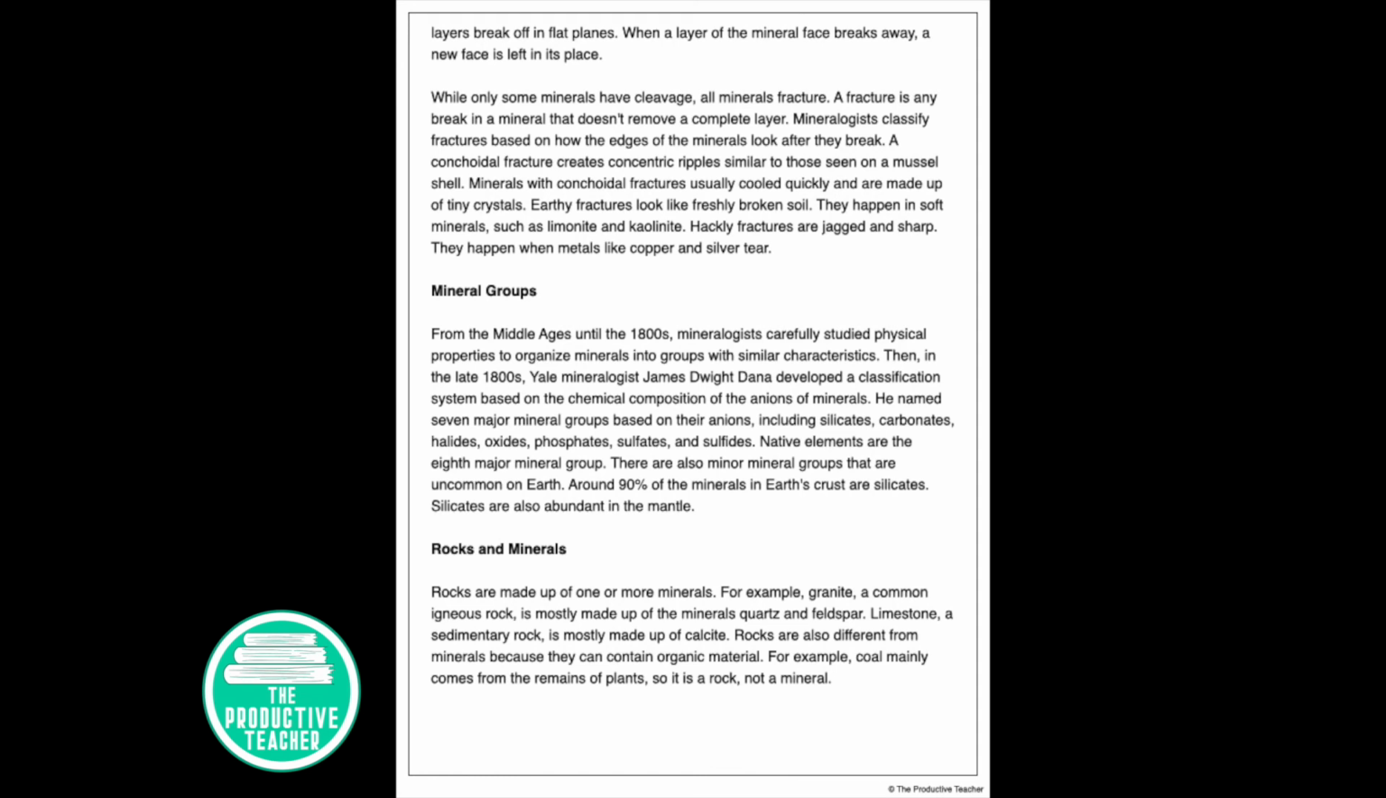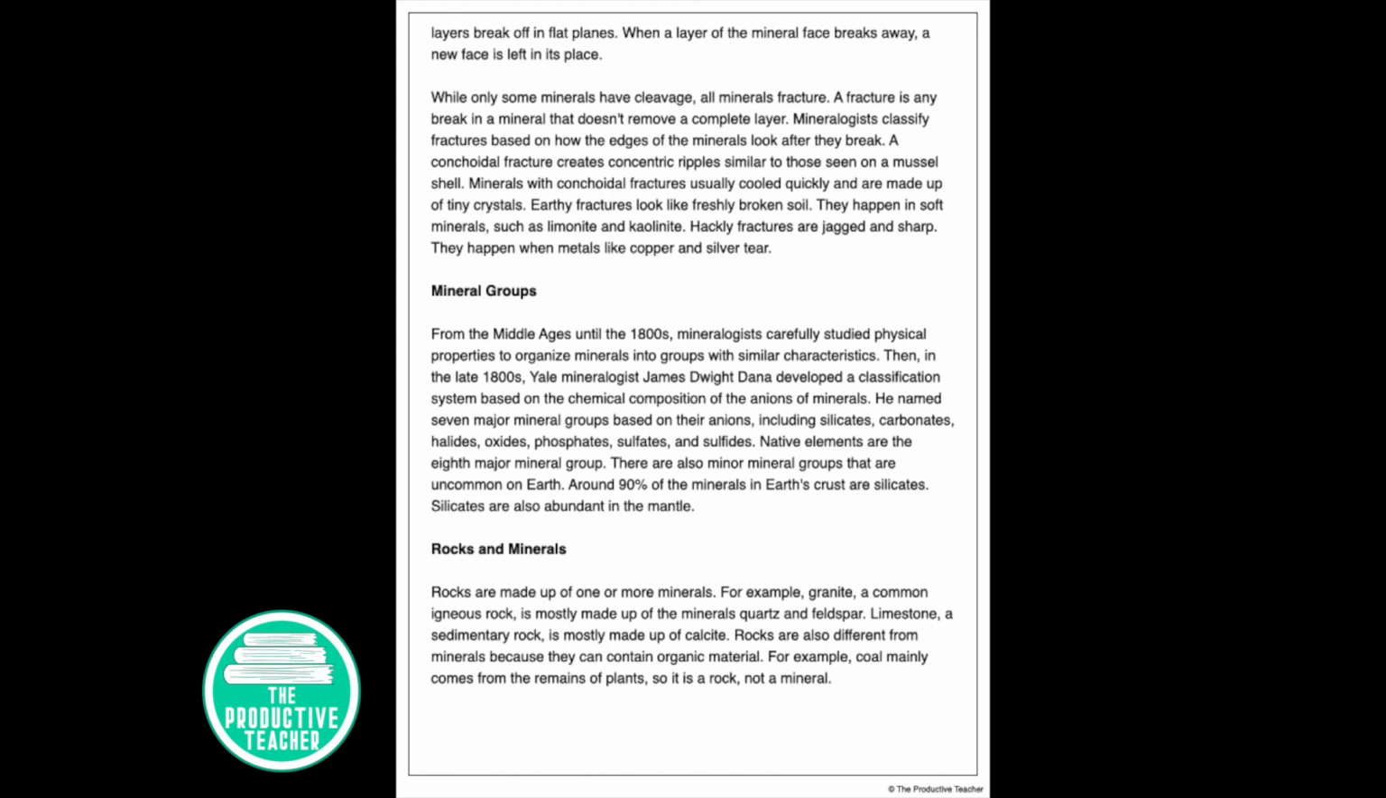Mineral groups. From the Middle Ages until the 1800s, mineralogists carefully studied physical properties to organize minerals into groups with similar characteristics. Then, in the late 1800s, Yale mineralogist James Dwight Dana developed a classification system based on the chemical composition of the anions of minerals. He named 7 major mineral groups based on their anions, including silicates, carbonates, halides, oxides, phosphates, sulfates, and sulfides.